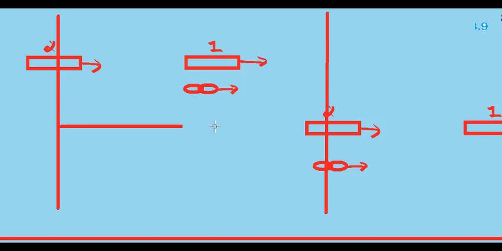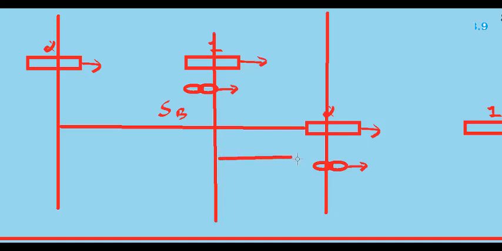This is the distance traveled by the second bus, call it distance traveled by the bus, SB. And the cyclist, who was in this position, moved forward, and that is the distance traveled by the cyclist. Call it SC.